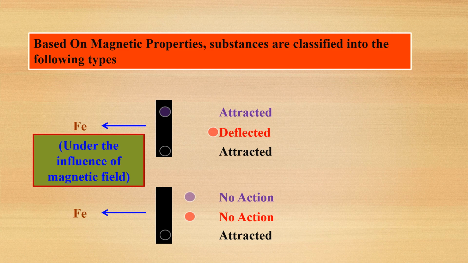Then one more is there, ferrimagnetic substances. Here the same direction domains are more compared to the opposite direction domains. That's why these are slightly attracted towards the magnetic field. Ferrimagnetic substance.